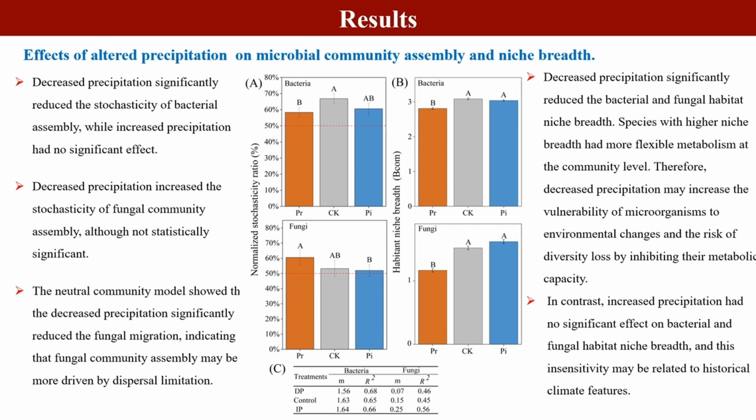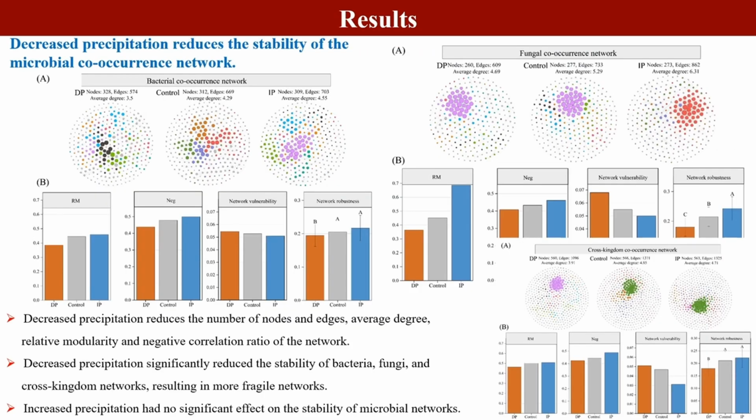In contrast, increased precipitation had no significant effect on microbial habitat niche width, and this insensitivity may be related to historical climate characteristics. We constructed bacterial, fungal, and cross-kingdom networks for each treatment and calculated network stability. The results showed that decreased precipitation reduced the number of nodes and edges, the average degree, the relative modularity, and the negative correlation ratio of the network, and significantly reduced network stability.